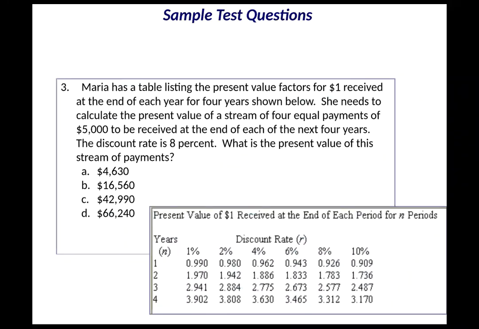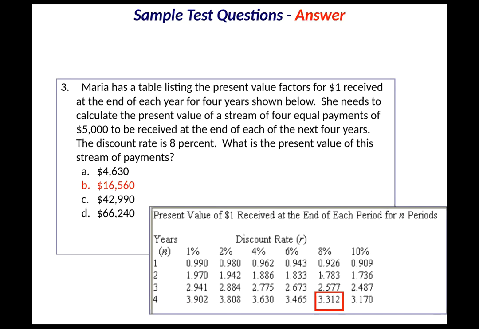So with that, there's a couple problems I put in here that you can certainly take for extra practice. Maria has a table listing the present value factors from $1 received at the end of each year for 4 years. She needs to calculate the present value of a stream of 4 equal payments of $5,000 received at the end of each of the next 4 years. The discount rate is 8%. What's the present value and how do we get there?